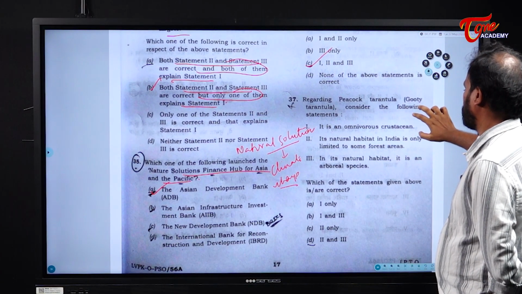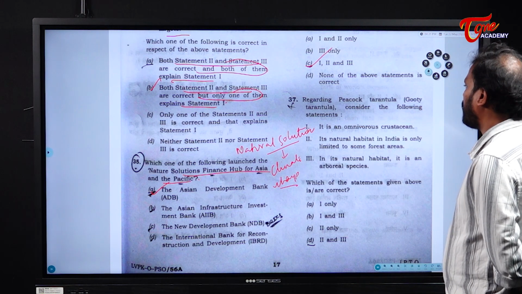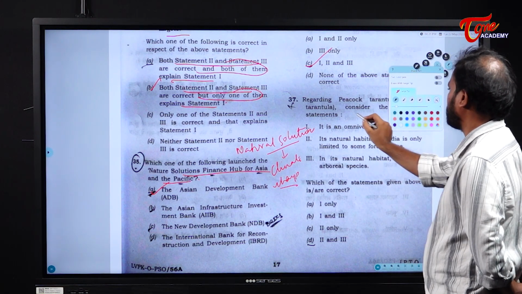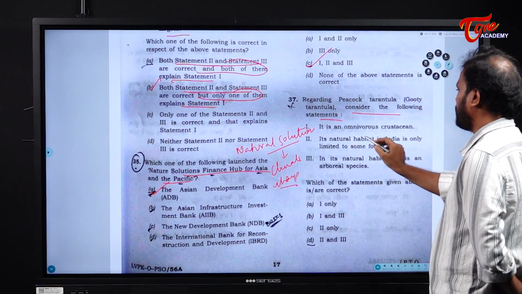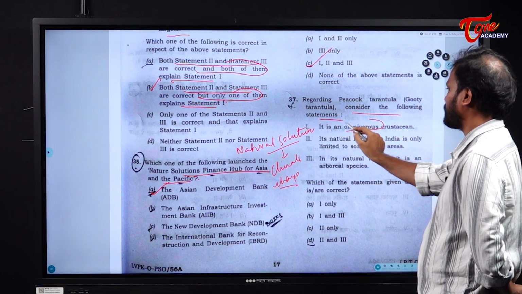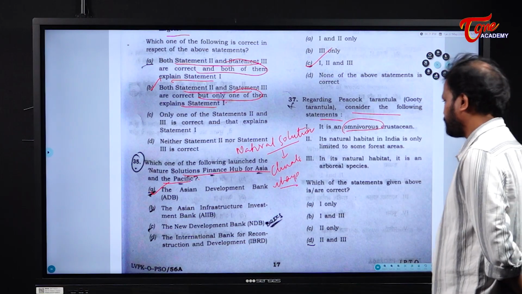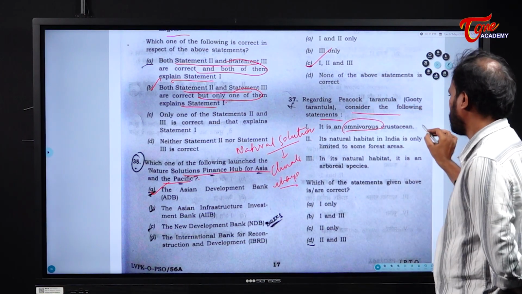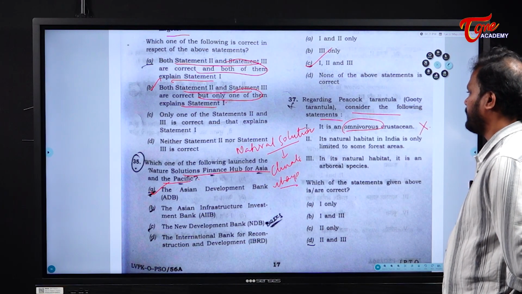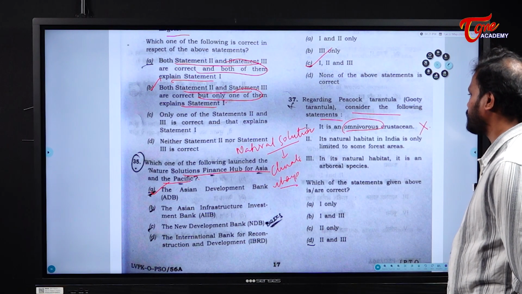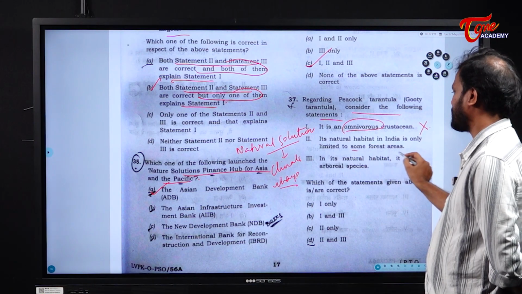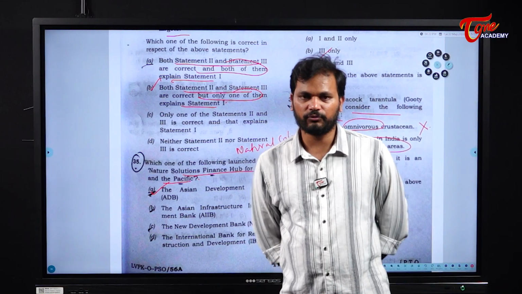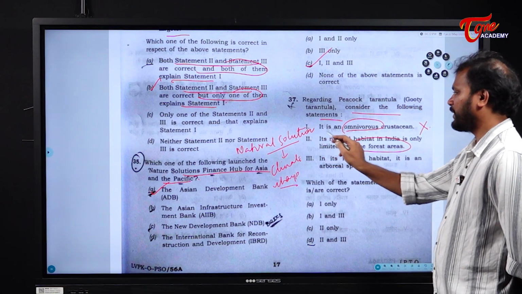Regarding peacock tarantula, consider the following statements. Okay, first one, it is an omnivorous crustacean, which is wrong. Second, its natural habitat in India is only limited to some of the forest. Yes, it is not found in India in all the forest area. Only in few forest area this particular animal is found.